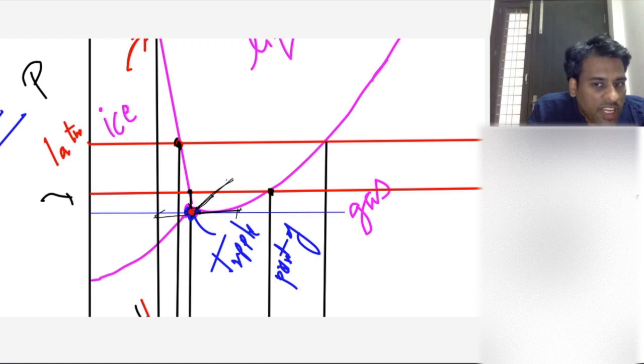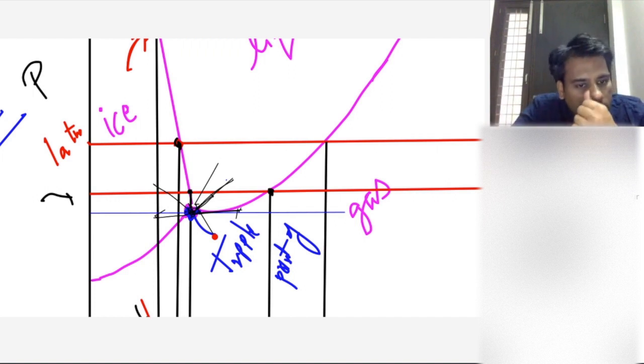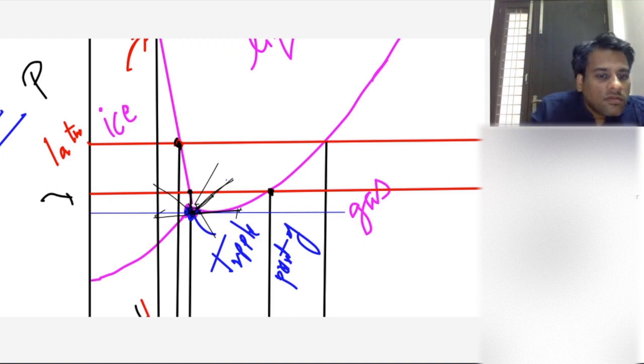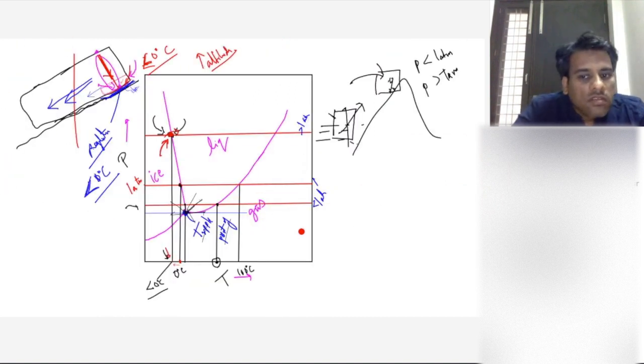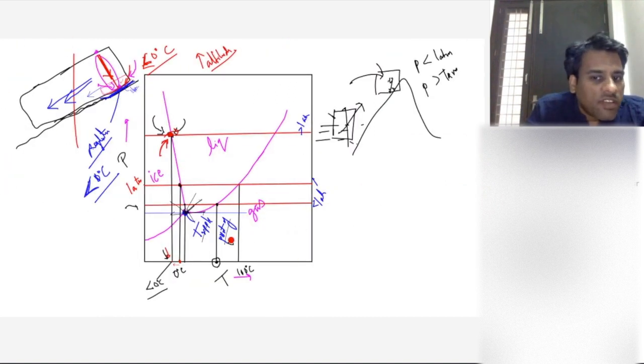Can you see, from this point it can directly go into ice, liquid and gas just by changing the pressure and temperature? Can everybody see this? This is called the triple point of water. Okay? Is this making sense, everyone?